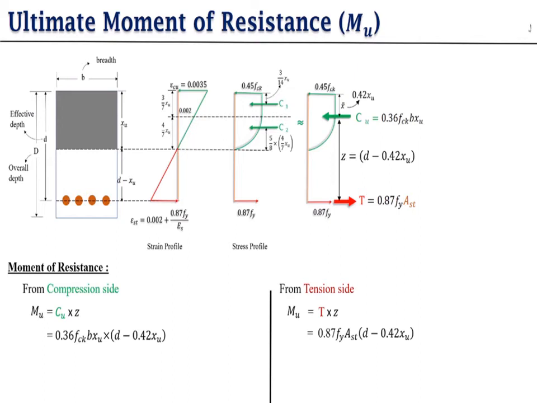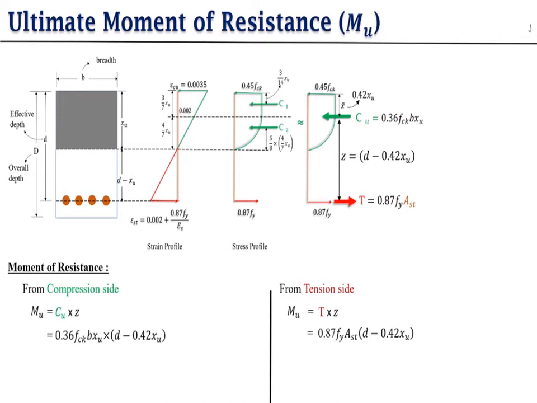And the same we find for the tension side. We have force 0.87 fy Ast, and we only have to multiply it with the lever arm, that is d minus 0.42 xu. So these are the two formulas which you have to remember for finding the moment of resistance in case of a singly reinforced beam.